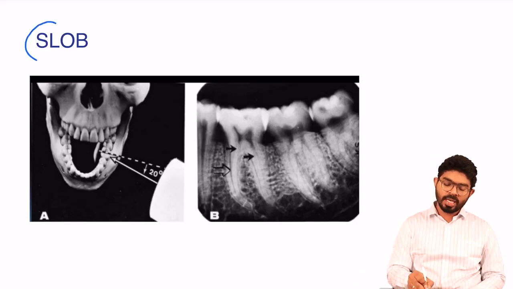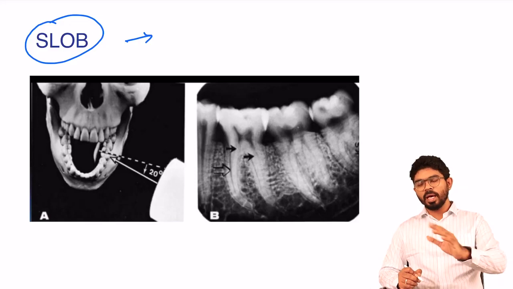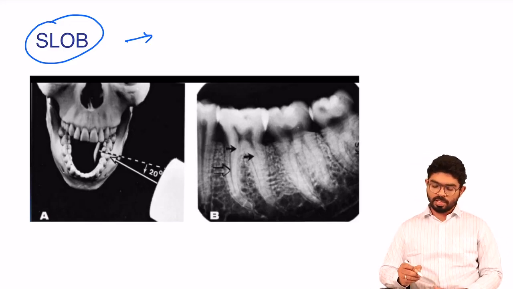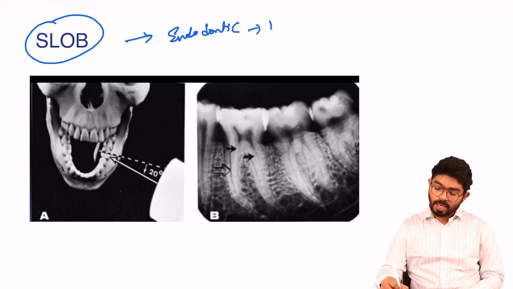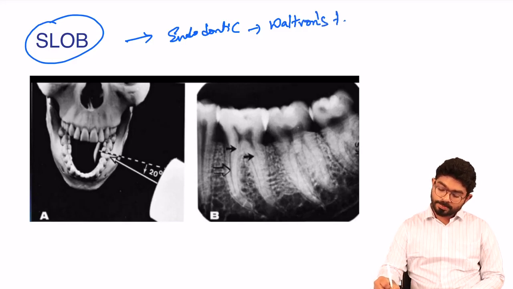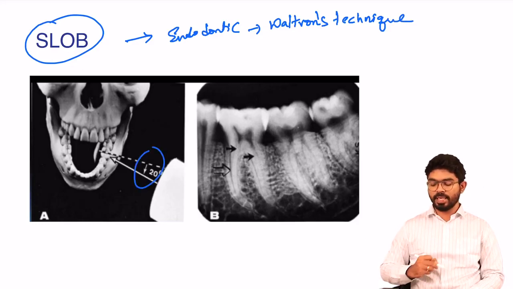Okay, this is one more technique of slob. I just want to add a note because as we're talking about the slob, we may repeat this in your radiology. This is used in endodontics. This technique is called Waldron's technique, and the deviation of angulation is 20 degrees.